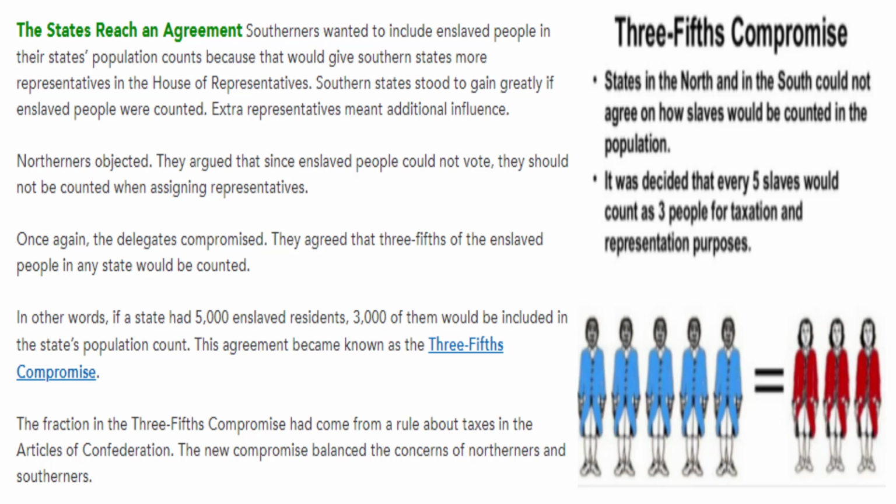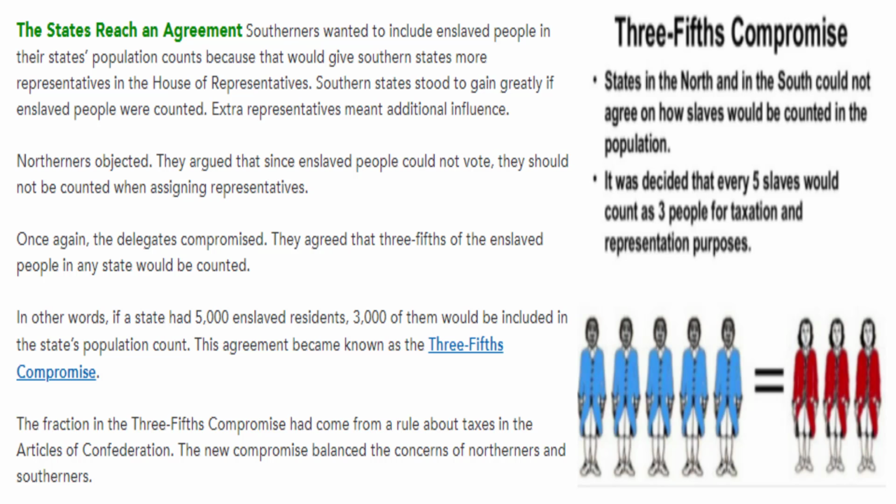The states reach an agreement. Southerners wanted to include enslaved people in their state's population counts because that would give southern states more representatives in the House of Representatives. Southern states stood to gain greatly if enslaved people were counted. Extra representatives meant additional influence. Northerners objected. They argued that since enslaved people could not vote, they should not be counted when assigning representatives. Once again, the delegates compromised.